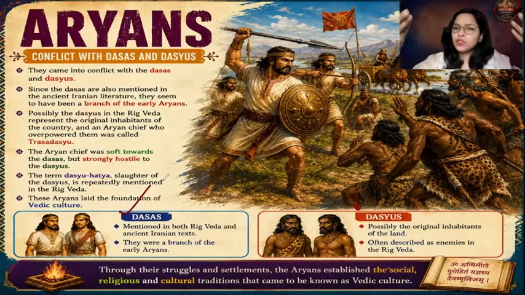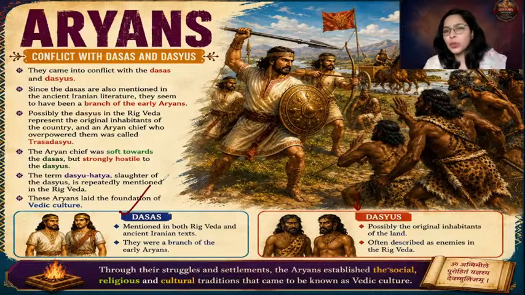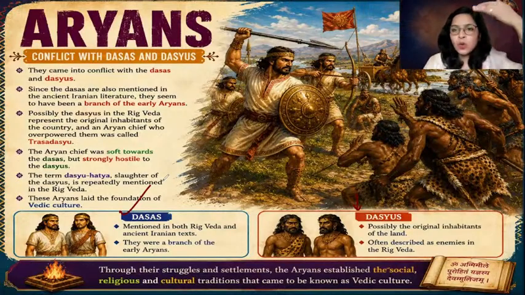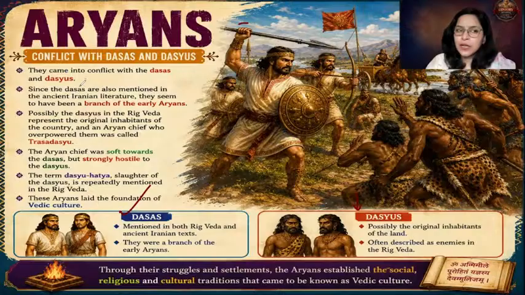And then the later branch came to India, Aryan branch only. So the Aryans who later on came to India had to fight with two groups in order to create space for themselves. First of all, they had to fight with their own original branch, that is the Dasas. Okay, so Aryans had to fight with the Dasas, their originals, and they even had to fight with the original people of this land, that is the Dasyus. So please understand the difference. Okay, so Aryans came in conflict with Dasas and Dasyus.